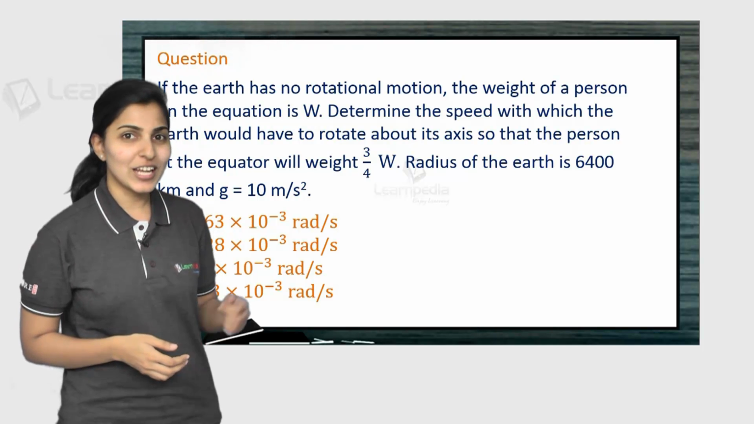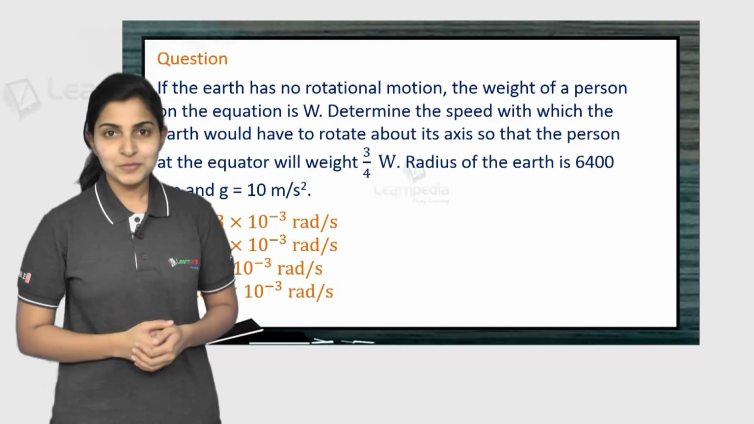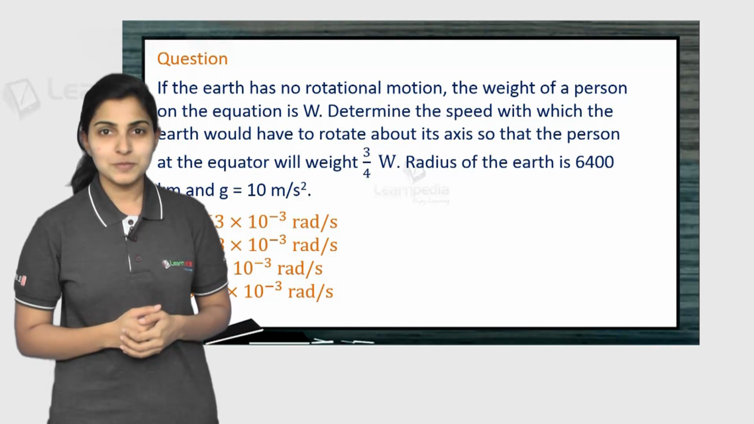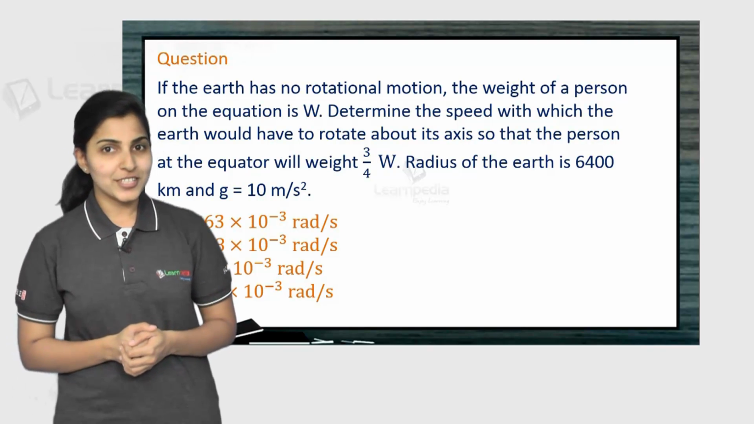Let's see if you can answer this actual JEE question. If you think you got the answer, post your answer in the comment section below. To know the best way to answer this question, watch this video further.